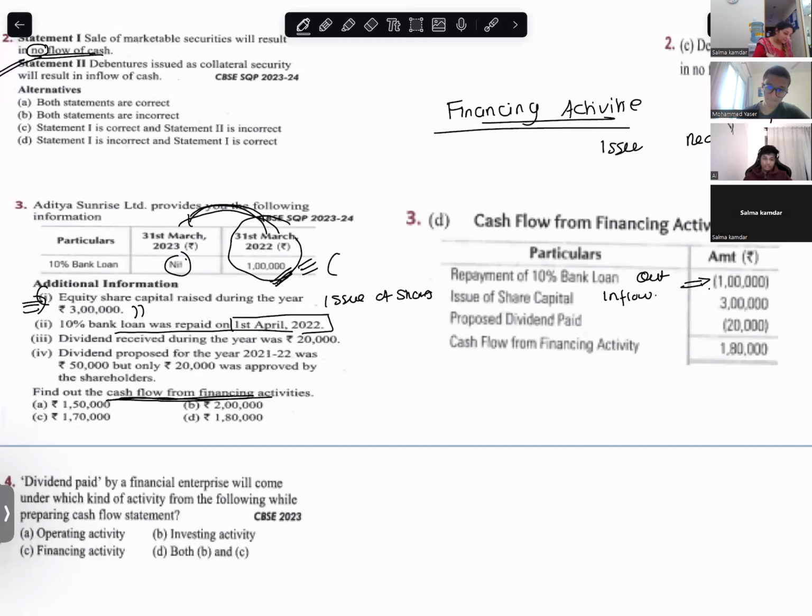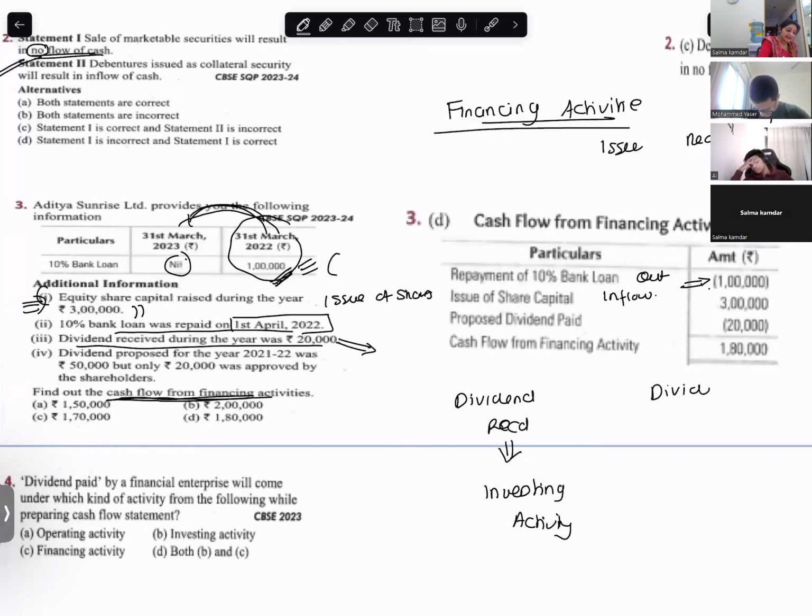Dividend received during the year was rupees 20,000. Anas, tell me, dividend received is which activity? Financing. Remember this, write it as a note, Yasir. Dividend received is investing activity because you have invested money in shares and you have received dividend.